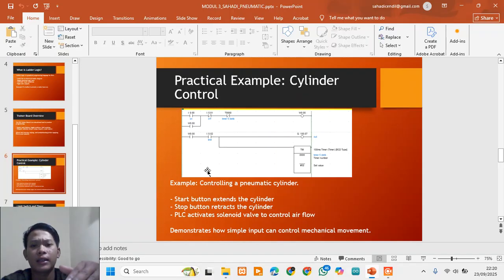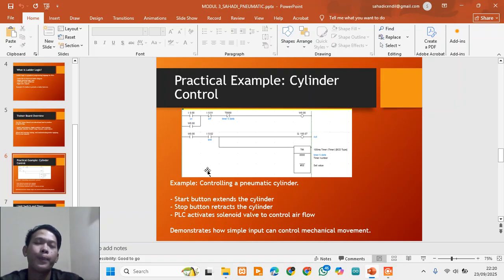When the start button is pressed, the PLC energizes a solenoid valve that allows compressed air to flow into the cylinder, causing it to extend.